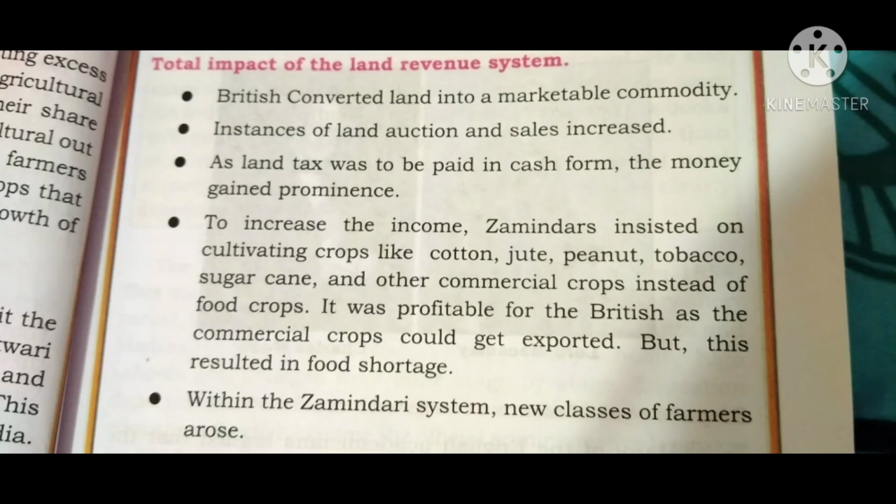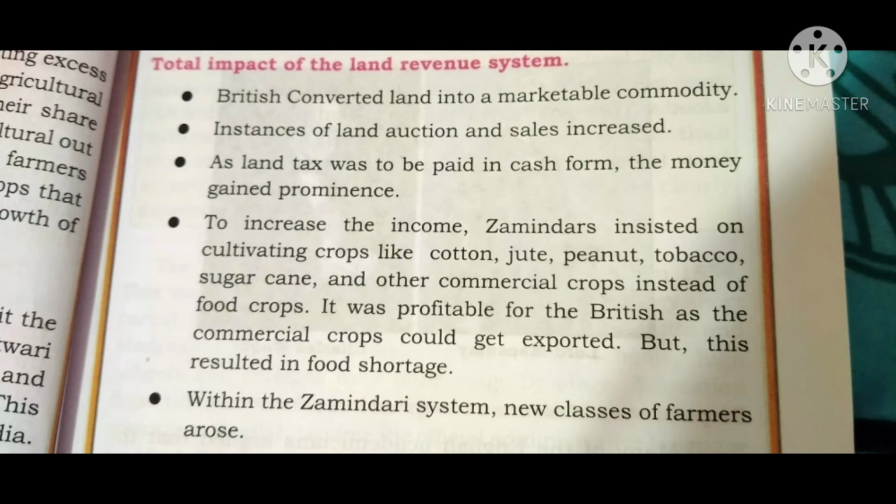Total impact of the land revenue system: the British converted land into a marketable commodity. Instances of land auction and sale increased. As land tax was to be paid in the form of cash, money gained prominence.